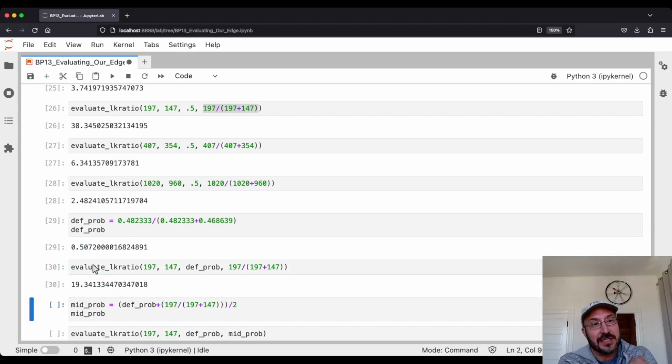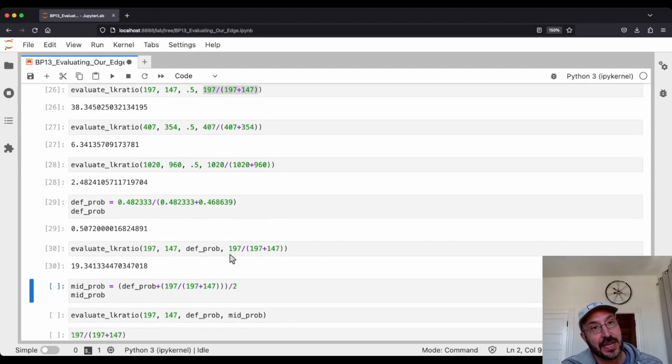And you see it drops down to 19, so it does drop down, but 19 is still a pretty convincing number. 19 is roughly equivalent to a p-value of 0.05. So this suggests to me that even if you bake in a favorable assumption, we still have pretty convincing evidence that we have an edge.